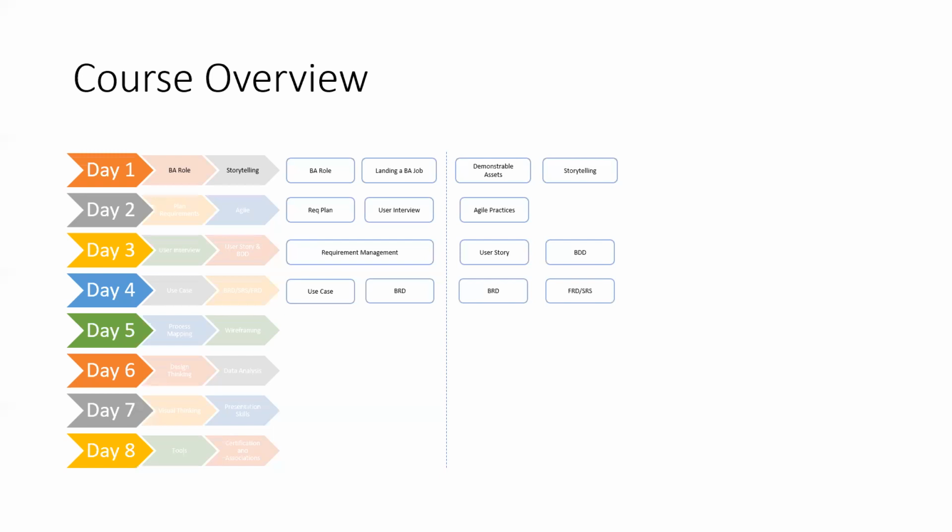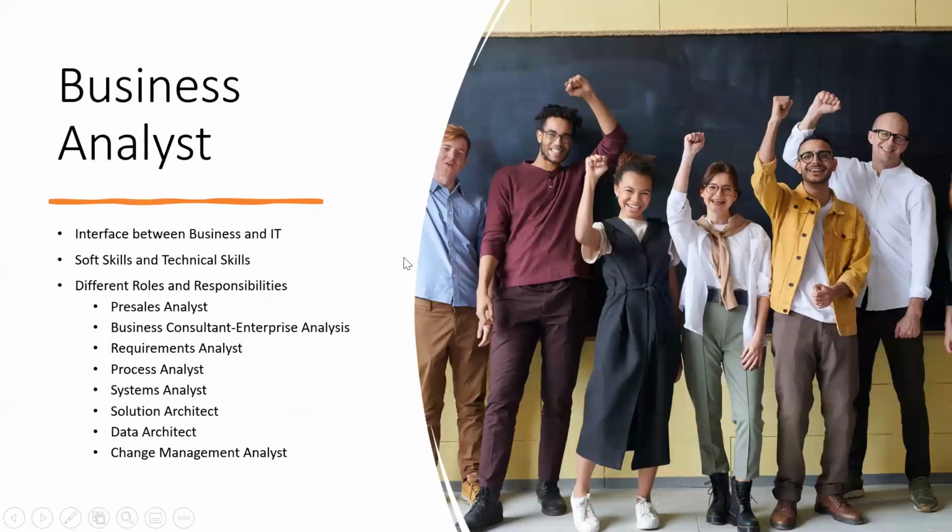Okay, so if you remember, we looked at BA roles, landing a BA job, demonstrable assets, storytelling. Storytelling, again, I will cover when we do design thinking. So we did requirement planning, user interview, and agile. Requirements management is what we're going to cover today. So let's get started.